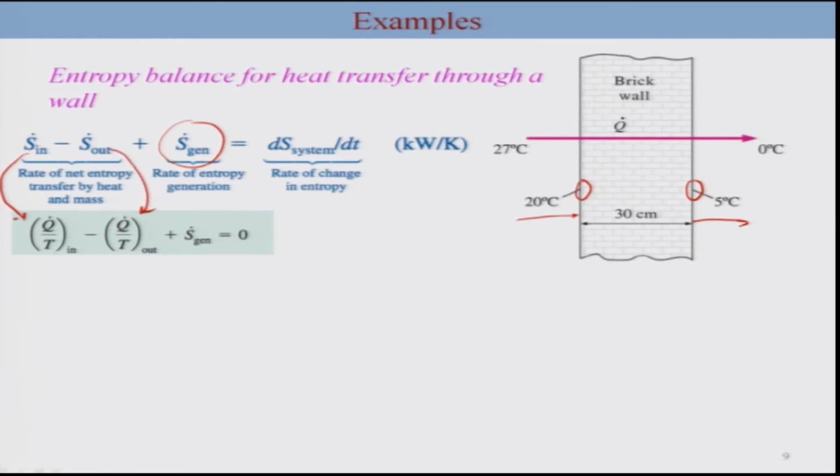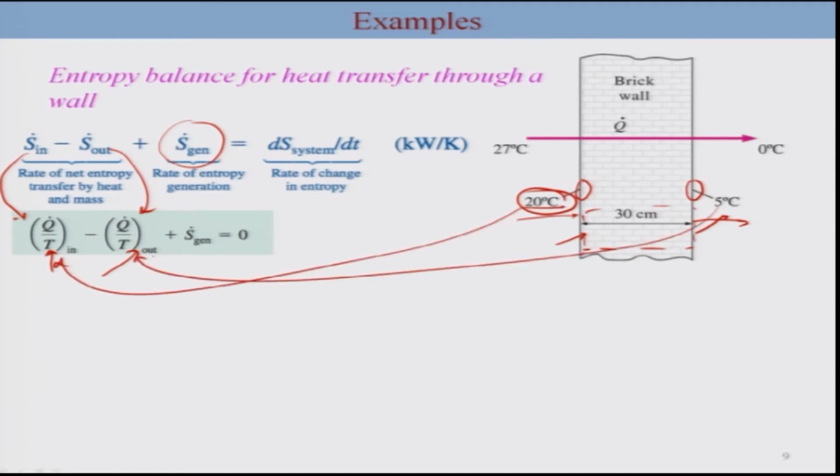Okay, and this is the temperature at inlet and this is the temperature at outlet, which, if you consider this to be a system here, is the temperature at this boundary. Okay, so this boundary temperature is 20 and this boundary temperature is 5 degree Celsius. Okay, and thus you will be considering Q, which is going to be the same, and temperature here would be 20 plus 273 and here it is going to be 5 degree Celsius plus 273.